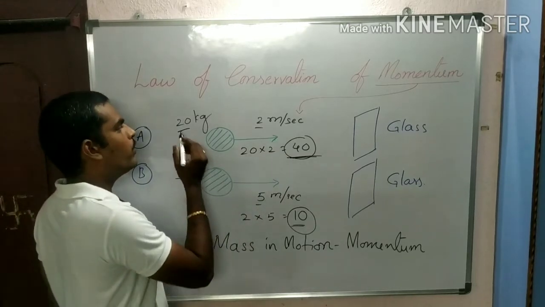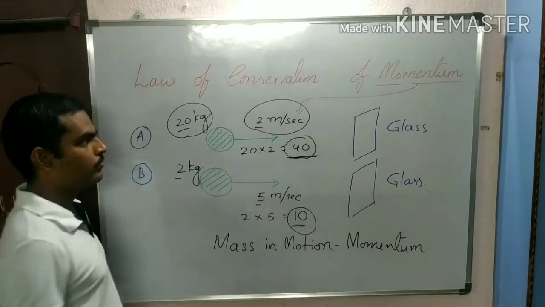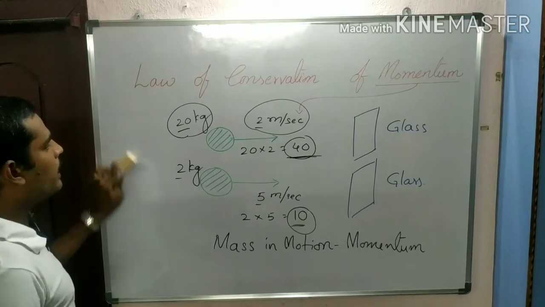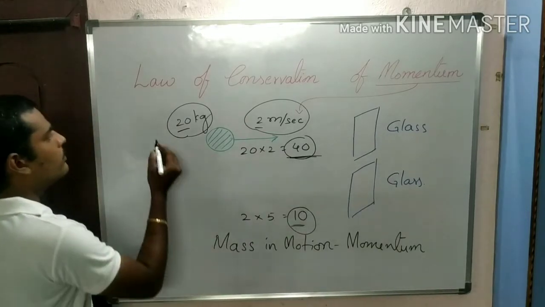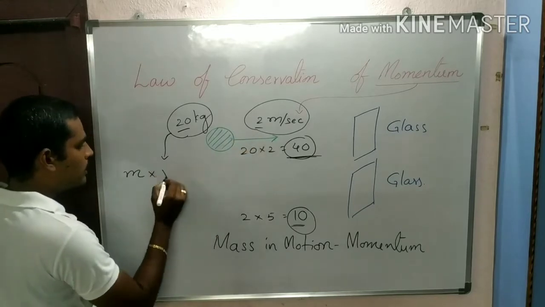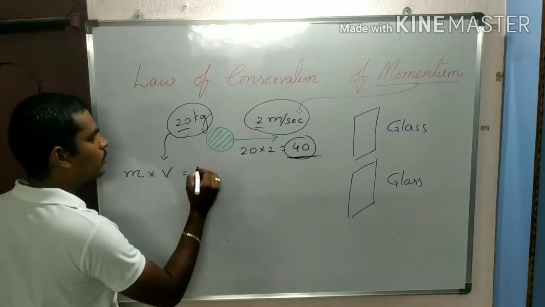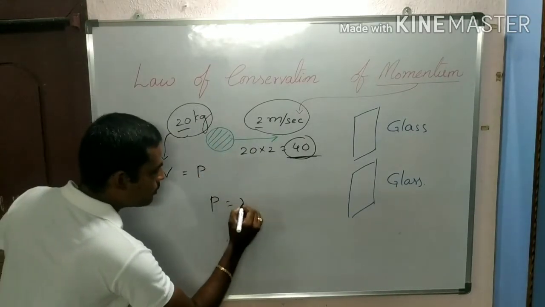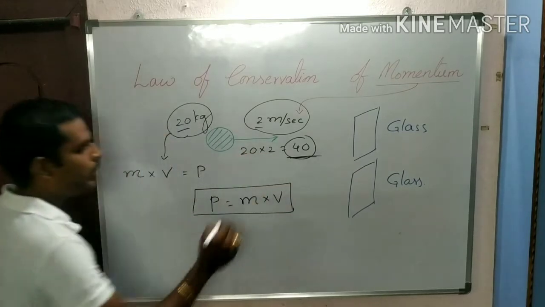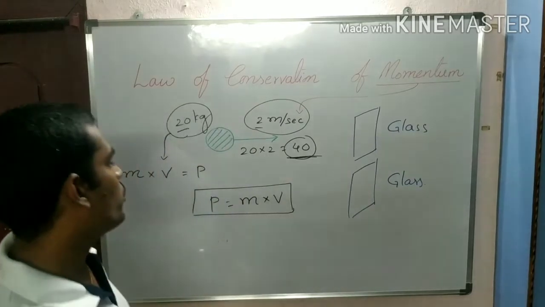Next, if you want to know the momentum, what do you do? You take the product of two quantities. One is the mass, and the other is the velocity. Mass into velocity is known as momentum, in very simple terms. P equals m into v. Momentum is denoted by P. P equals m into v, mass into velocity.